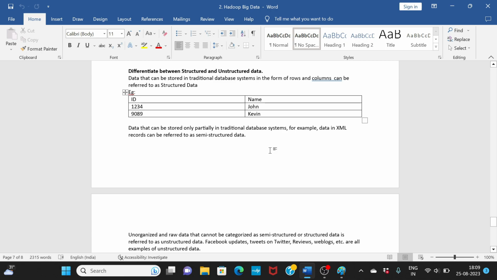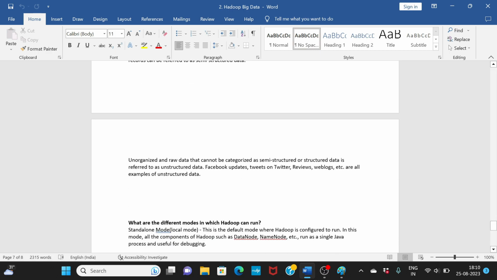Now there may be other formats like XML. These are called semi-structured data. Why is that semi-structured? You have a schema in XML, but within that you can have many elements. Now what is unstructured? Unstructured is unorganized data, like your tweets, which don't have any structure. Your reviews, where anybody can write anything, your blogs, your audio, your video, they are all examples of unstructured data.